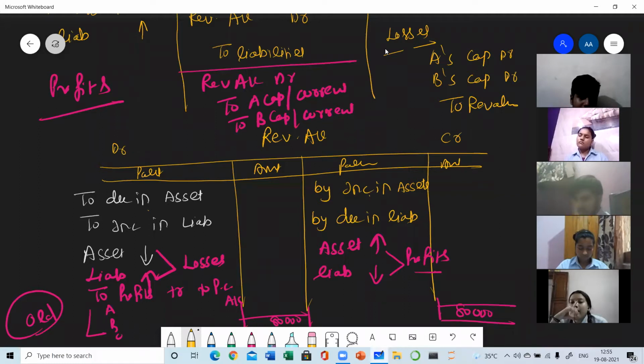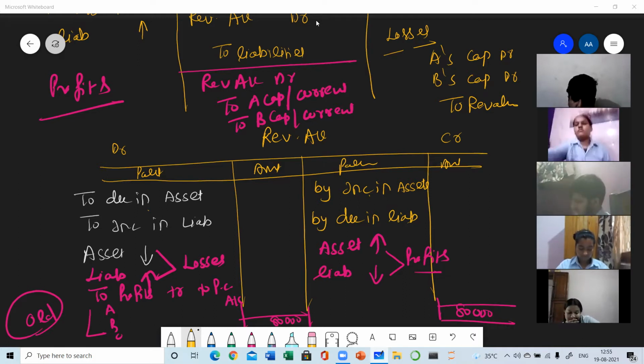Here I have explained the whole topic: the meaning of the revaluation account, the alternate name of the revaluation account, when it is prepared and why. It is prepared to record all the changes in the values of assets and liabilities at the time of reconstitution. Reconstitution means a change in profit sharing ratio. It is prepared to record the revaluation of the assets and the reassessment of the liabilities. If a journal entry is asked, you pass the journal entry.